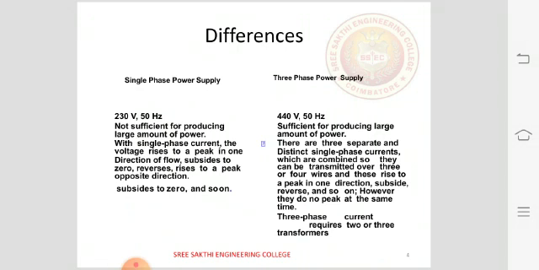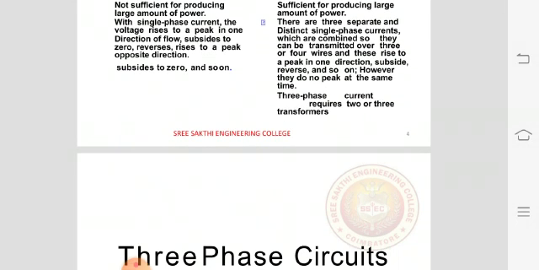There are three separate and distinct single phase currents which are combined, so they are transmitted over three or four wires, and these rise to a peak in one direction, subside, reverse, and so on. However, they do not peak at the same time. The three phase current requires two or three transformers.